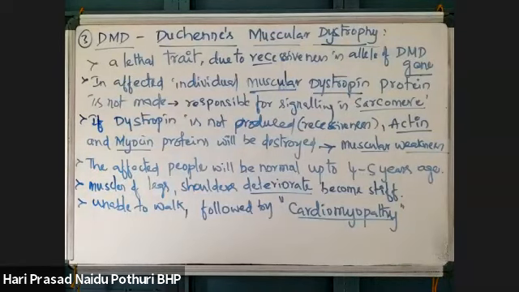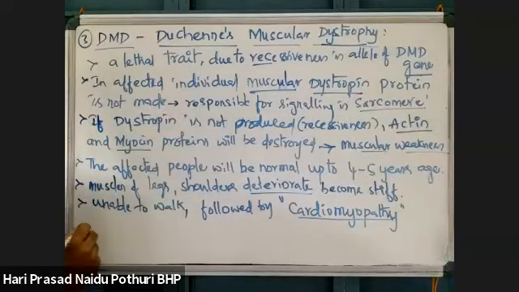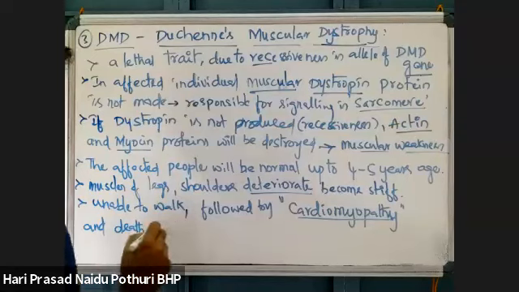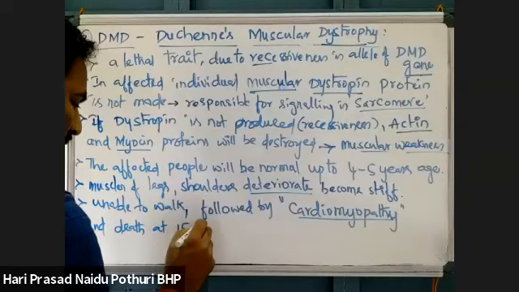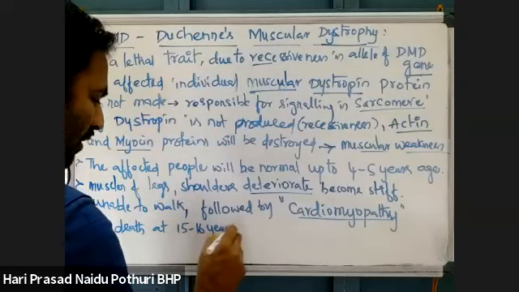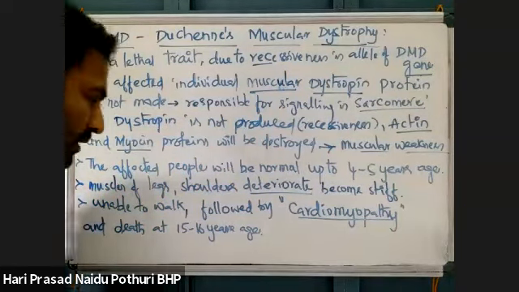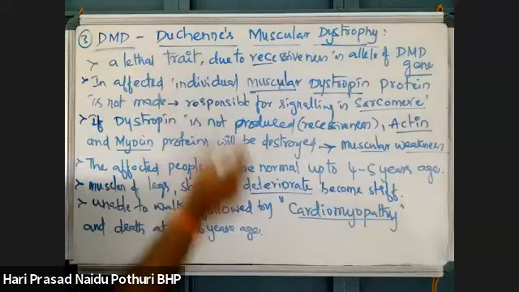Heartbeat will be lost, and that leads to death at 15 to 16 years of age. At the age of 15 to 16 years, the children may die. Okay? This is Duchenne's muscular dystrophy.